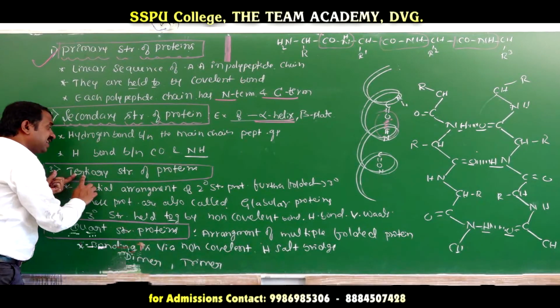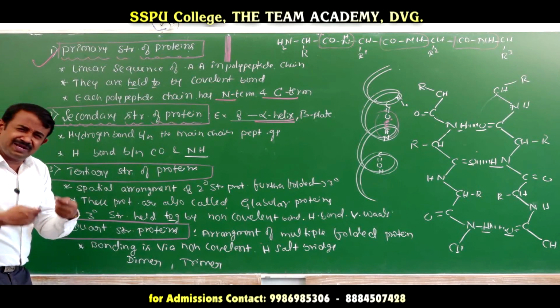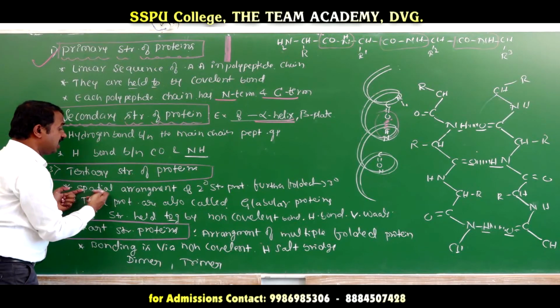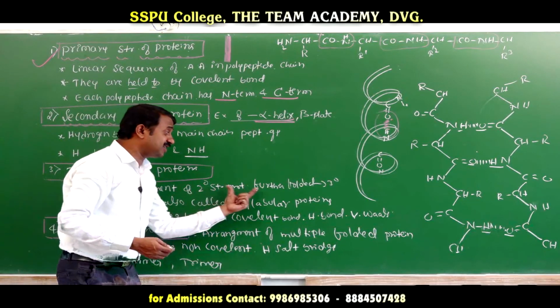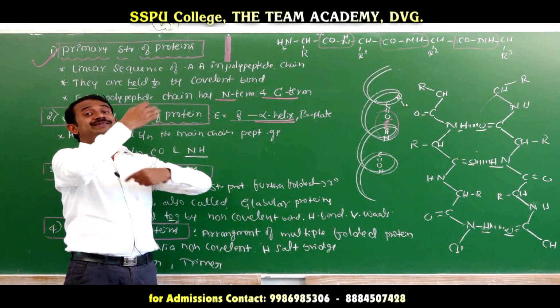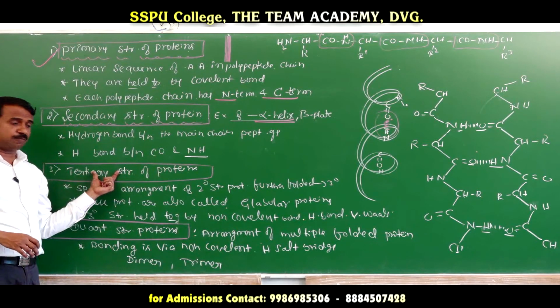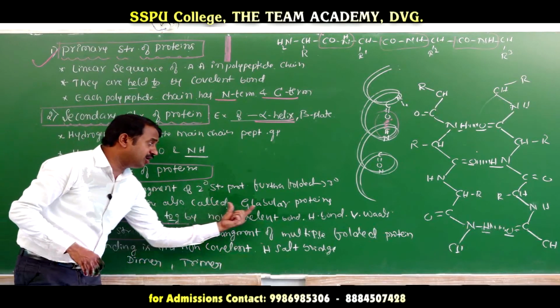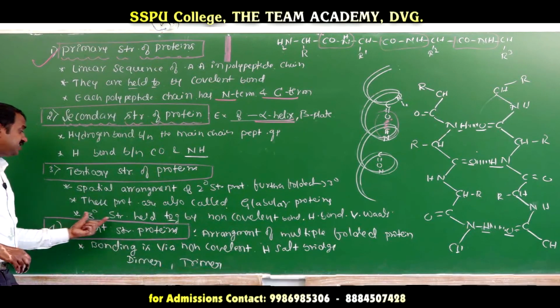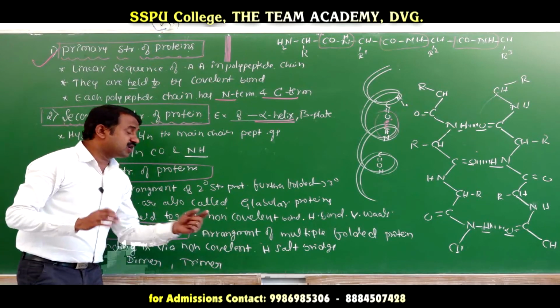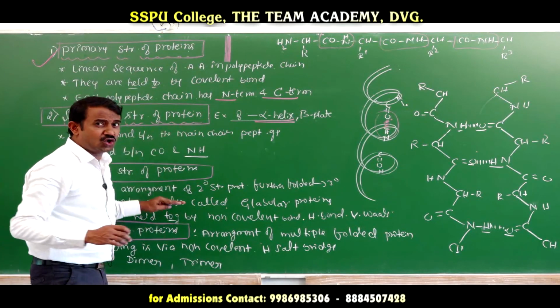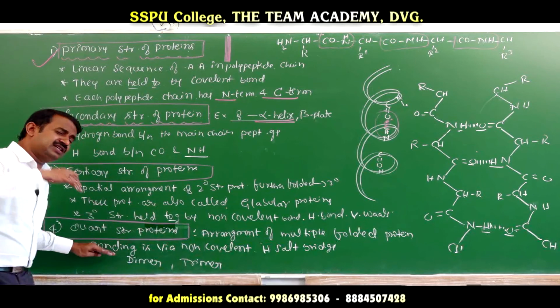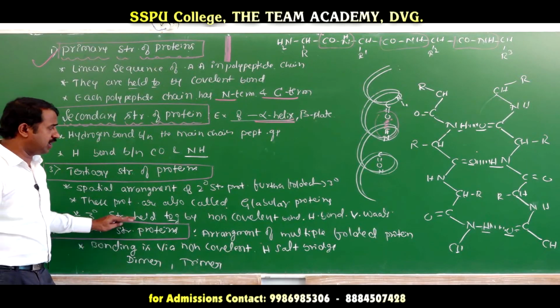Next one, tertiary structure of proteins. It is similar to the secondary structure, further folded. The special arrangement of the secondary structure of protein, further folded, is called the tertiary structure of proteins. These proteins are also called globular proteins. The tertiary structure is held together by non-covalent bonds, and the quaternary structure is also held by non-covalent bonds.